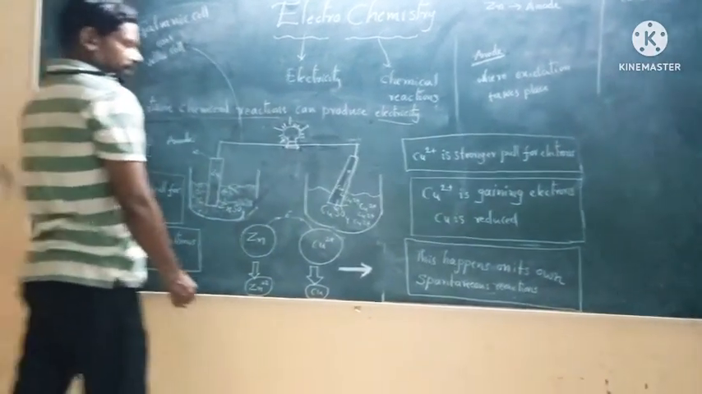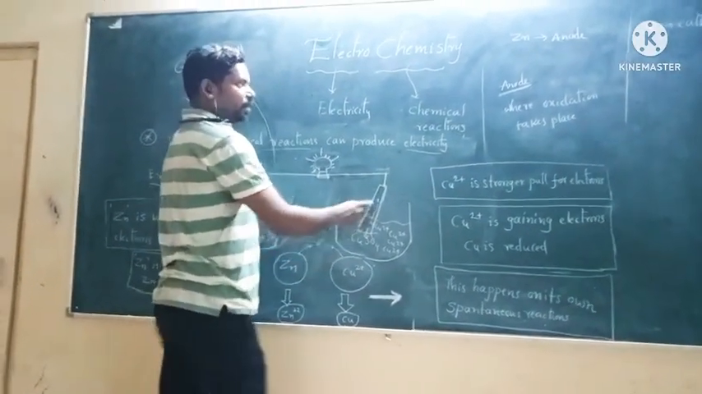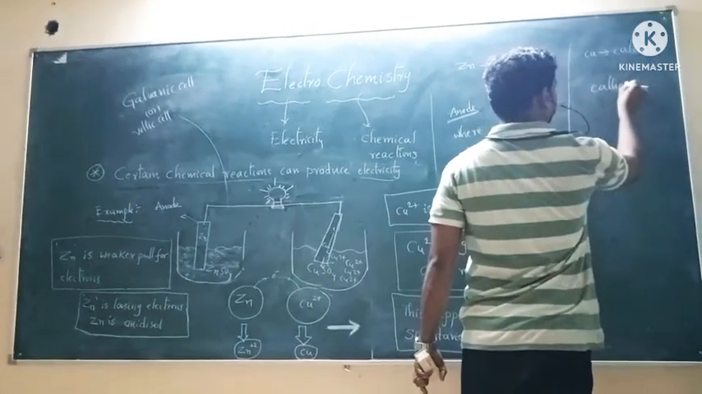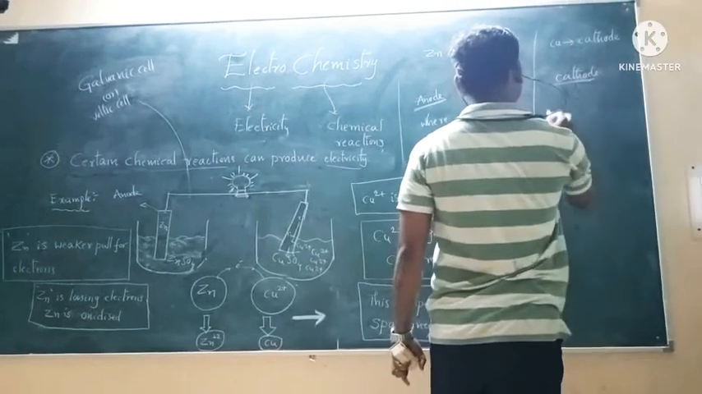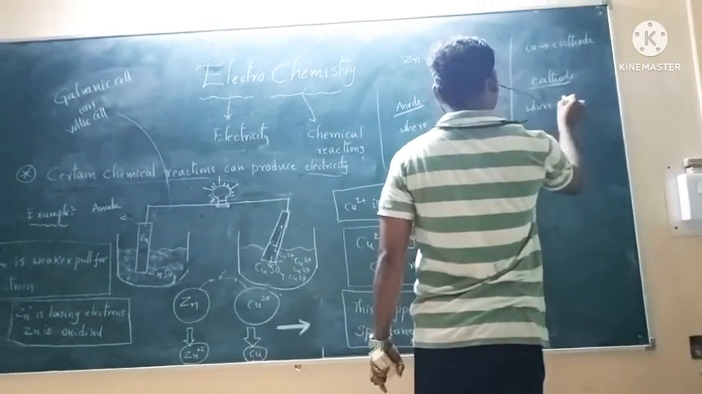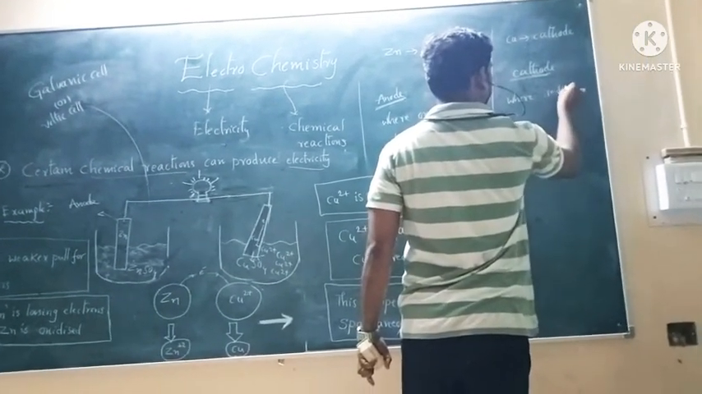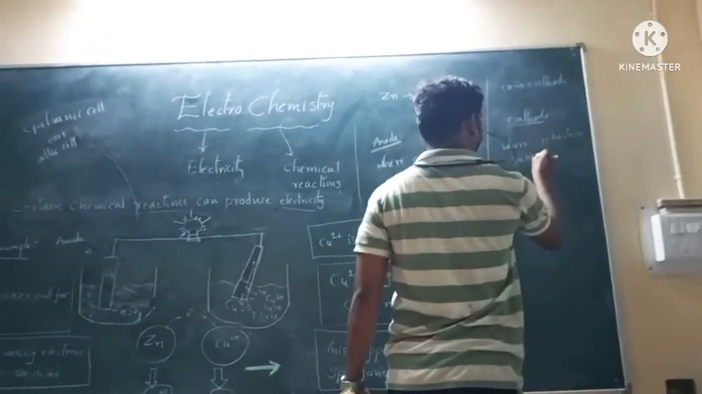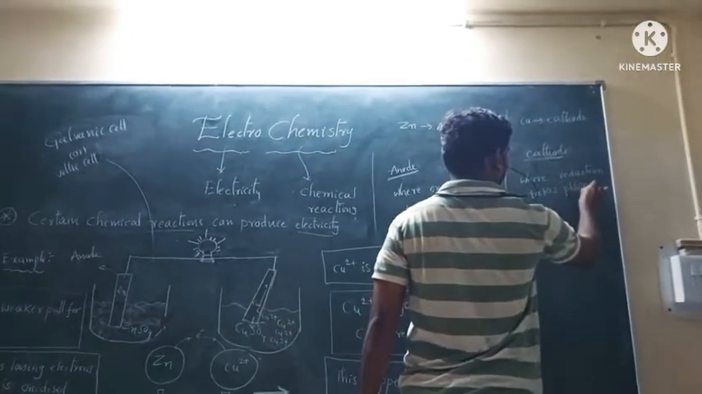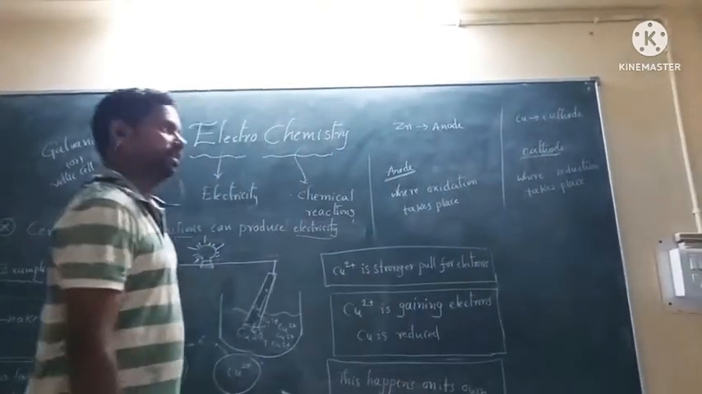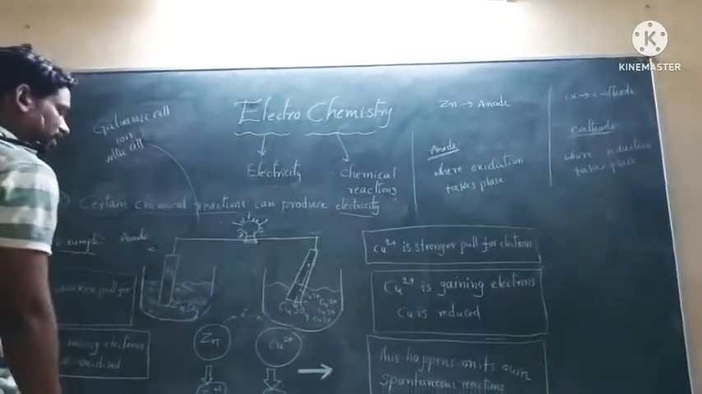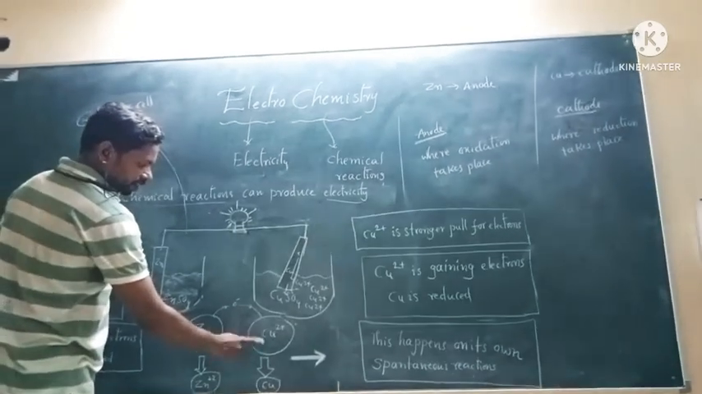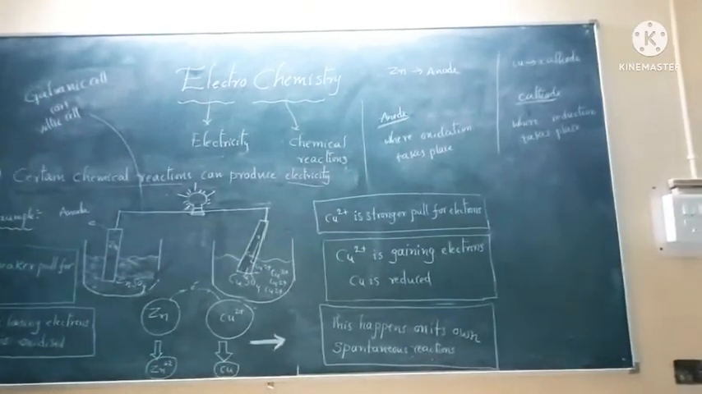So what is the cathode? Copper is the cathode. Why is it the cathode? Cathode means where the reduction takes place. So what is reduction? It is the gaining of electrons. That is called reduction.